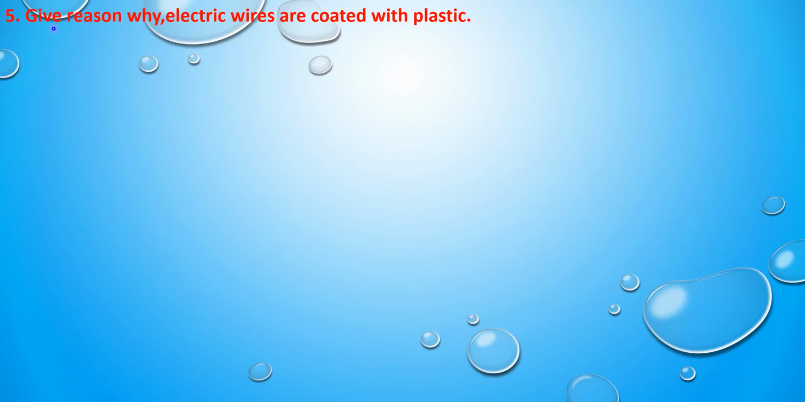Next question is, give reason why electric wires are coated with plastic. So first we are going to know about the nature of plastic. Plastic is a substance which acts as an insulator. So that means it does not allow electric current to pass through it. Hence it is coated on the electric wires which are made up of metals.